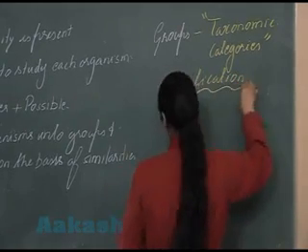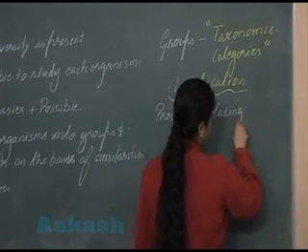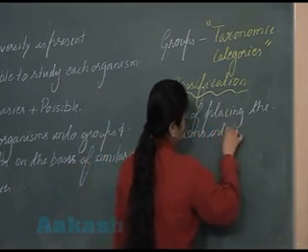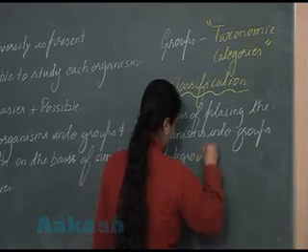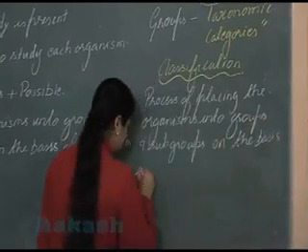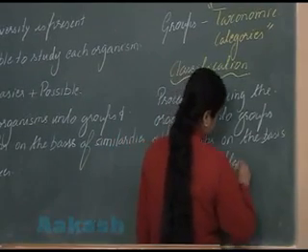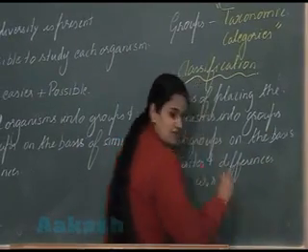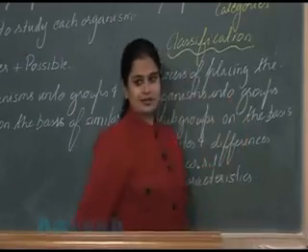Classification is the process of placing the organisms into groups and subgroups on the basis of similarities and differences, with respect to features, or you can say with respect to characteristics.